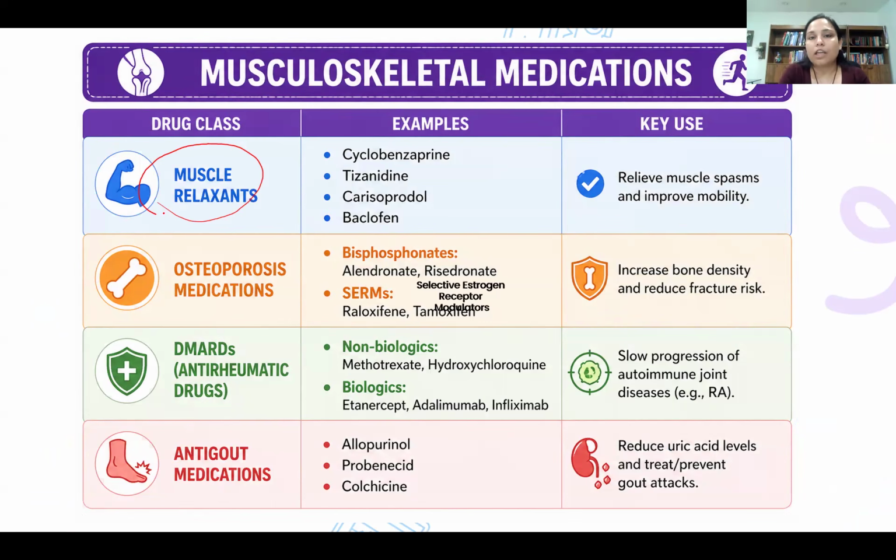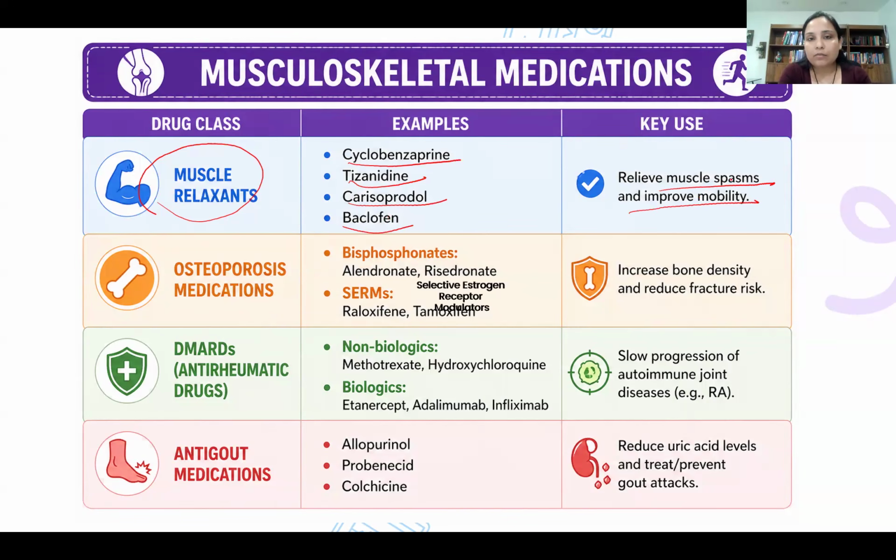A few medications are very important from the exam point of view. They are cyclobenzaprine, tizanidine, carisoprodol, and baclofen. These are the medications which are important. These medications relieve muscle spasm and improve mobility.